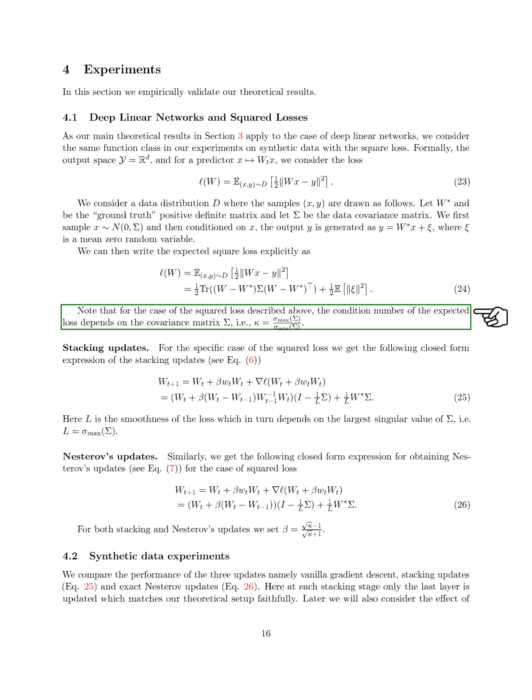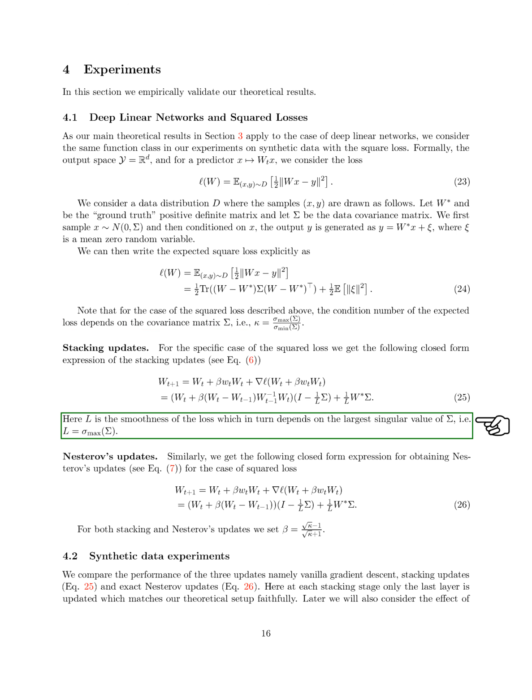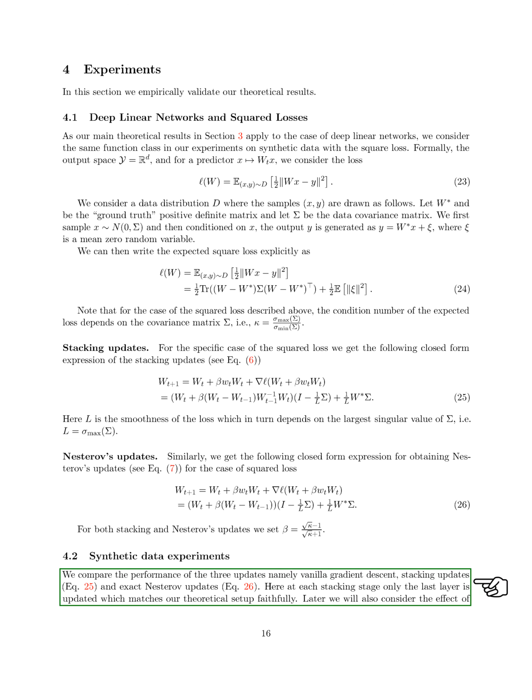For squared loss, the condition number of the expected loss depends on the covariance matrix Σ, denoted as κ = σ_max(Σ) / σ_min(Σ). For squared loss, we have closed form expressions for stacking updates and Nesterov's updates. The smoothness of the loss L depends on the largest singular value of Σ, i.e., L = σ_max(Σ). We compare the performance of 3 updates: vanilla gradient descent, stacking updates, and exact Nesterov updates.